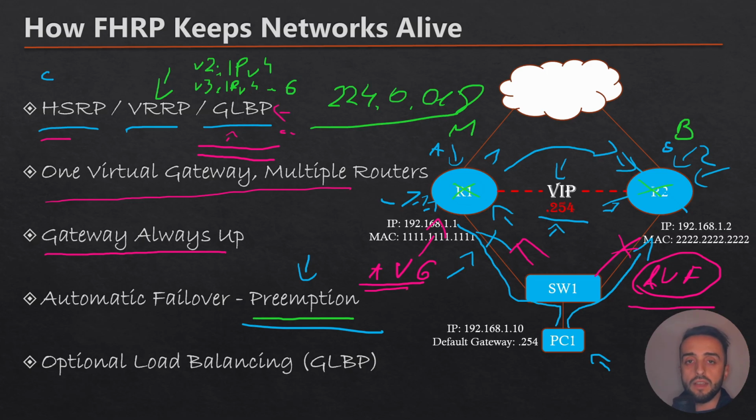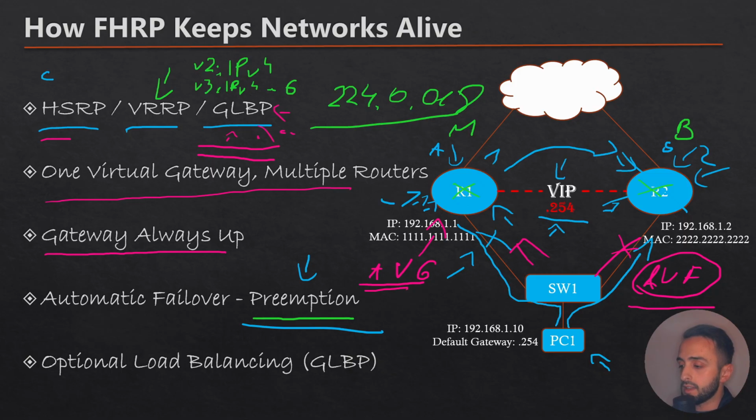The more advanced the version of first hop redundancy is, as GLBP is, the more options and manipulation processes you're going to have. Even if your network topology is complex, GLBP is going to deal with that in the best way possible.